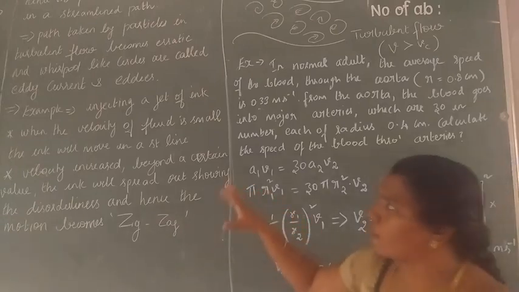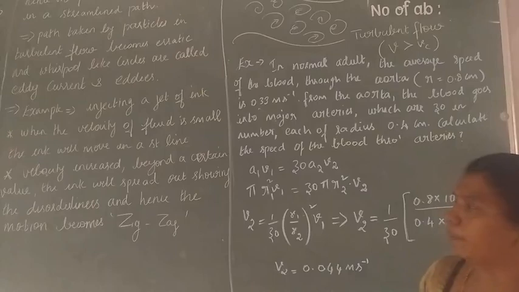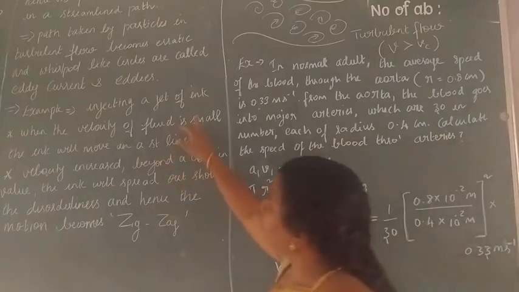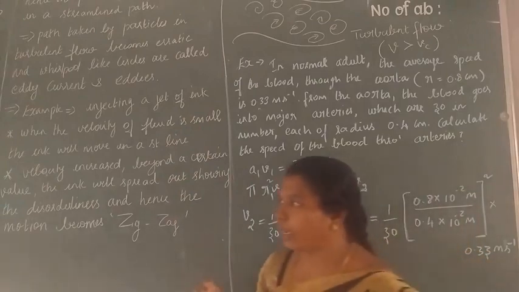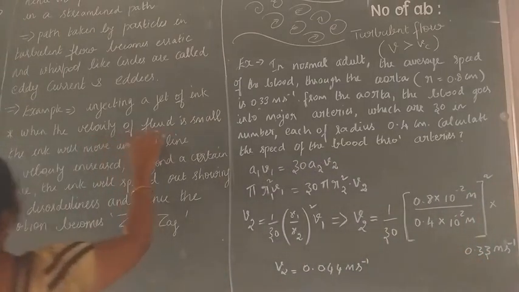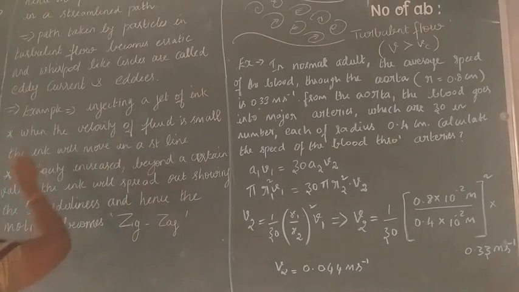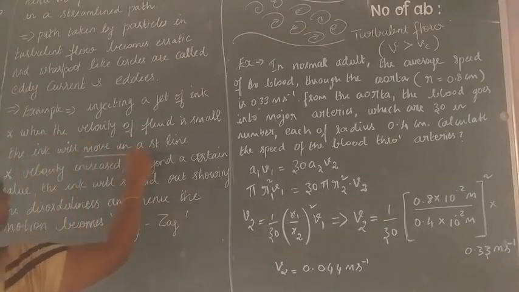Okay, and the third point, for that I have explained one simple example: injecting a jet of ink. When the velocity of the fluid is very small, the ink will move in a straight line.